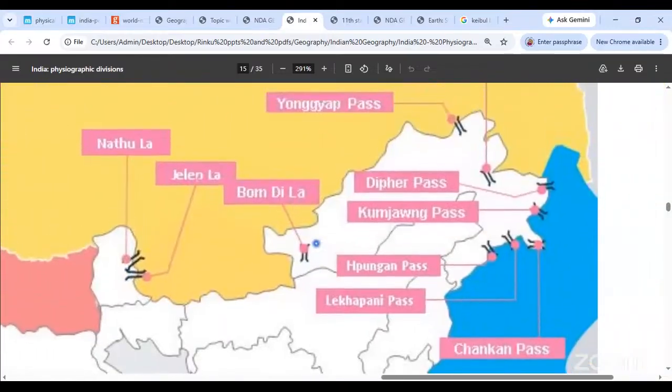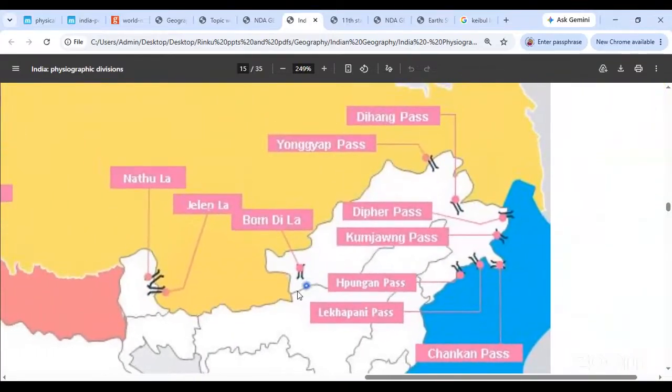Now you move to the ones in Arunachal Pradesh, and these are all important. First is the Bomdila Pass. This region, this is the Bomdila Pass towards the west. Then you have the Dihang Pass over here. The Yongya Pass is not that important. Can you make out the Dihang Pass over here? This is the Dihang Pass, and this is the Diffu Pass. Diffu Pass is very important. It serves as the tri-junction. You see which area this is in? This serves as a tri-junction pass between India, Myanmar, and China. This is that important pass, Diffu Pass. So it is highly guarded, an all-season pass, but it's very important for us.